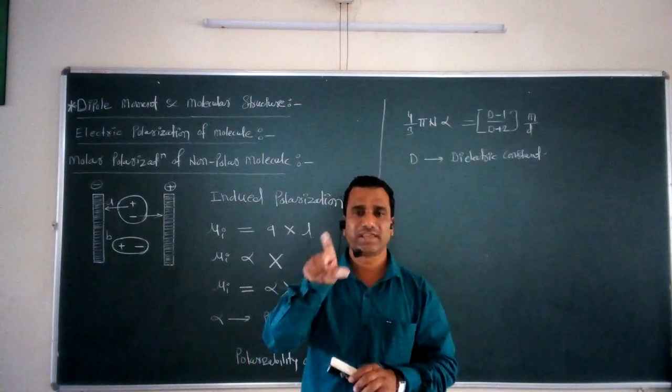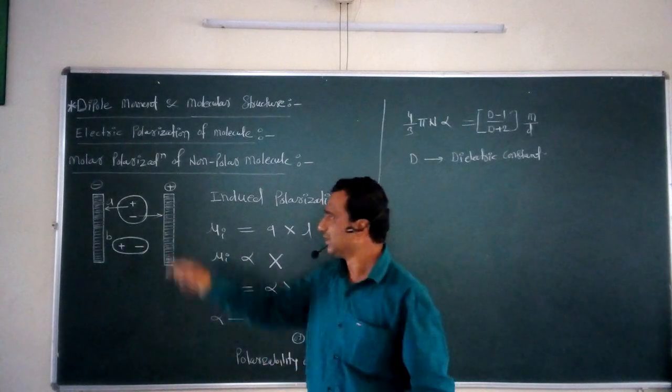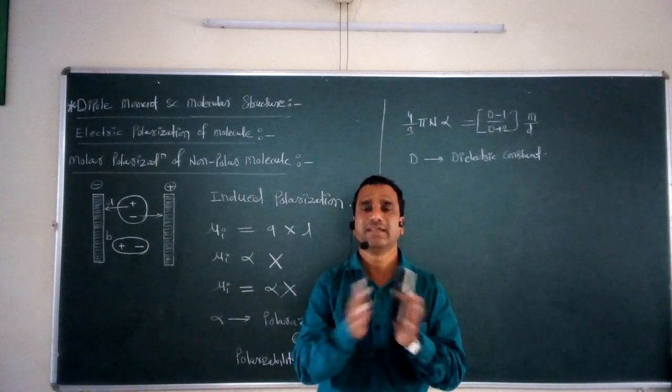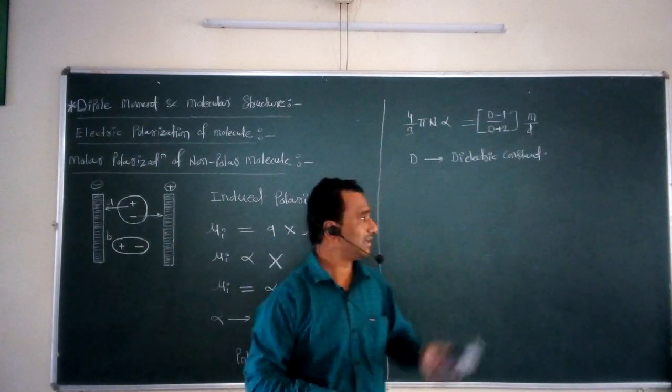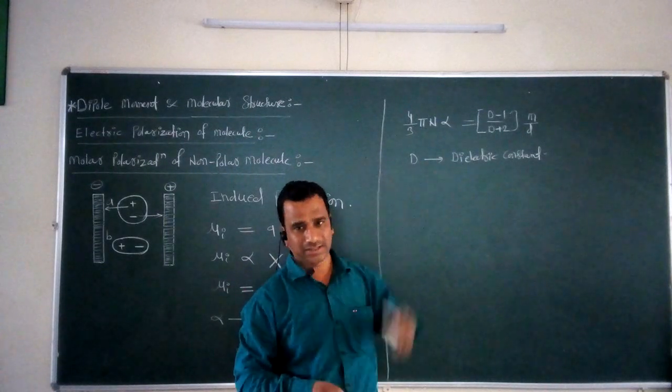Means we have to take one ratio. Of which ratio? Electric capacitance of a capacitor when filled with the sample substance to that of the electric capacitance of a capacitor when it is empty. That particular ratio is called the dielectric constant of a medium. So this D is a dielectric constant.